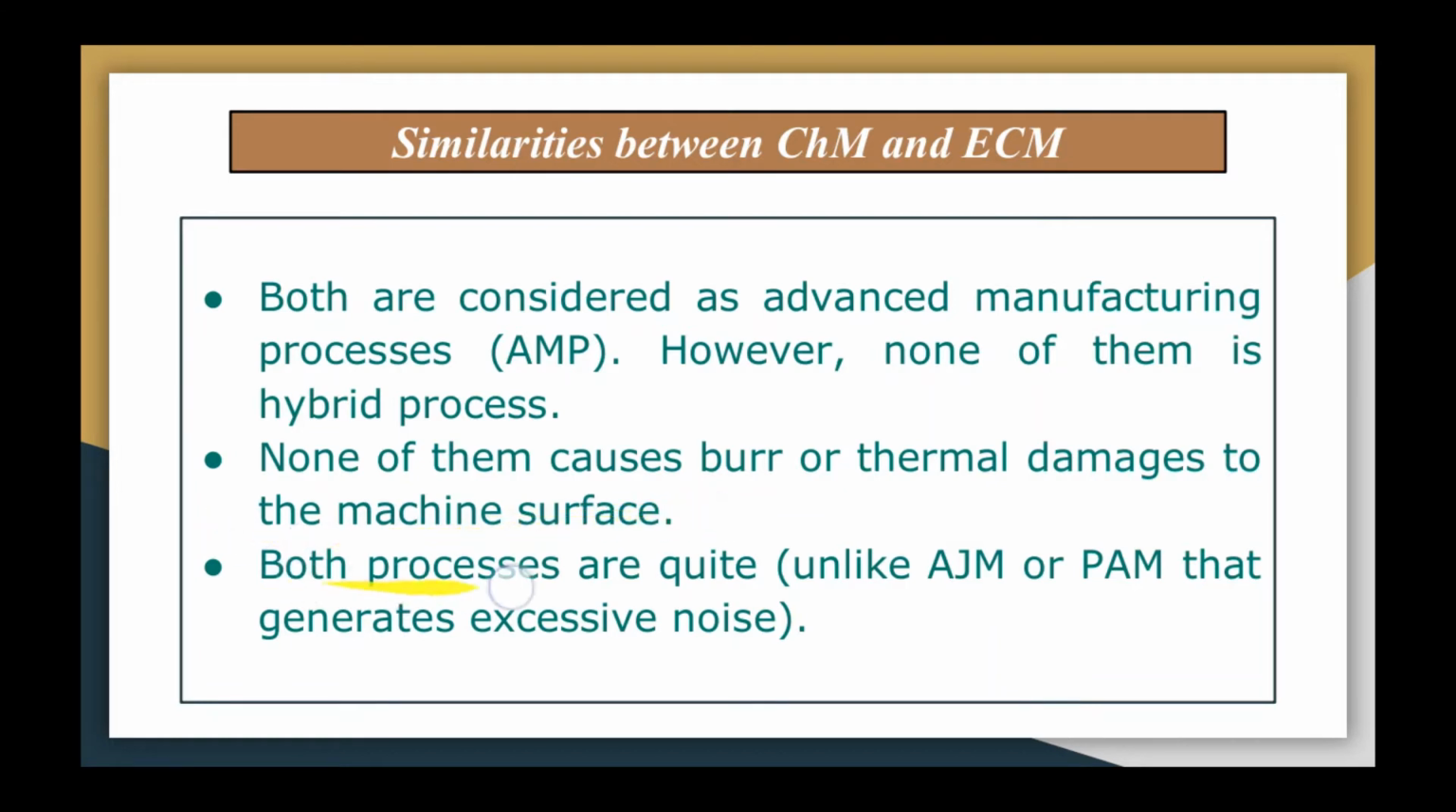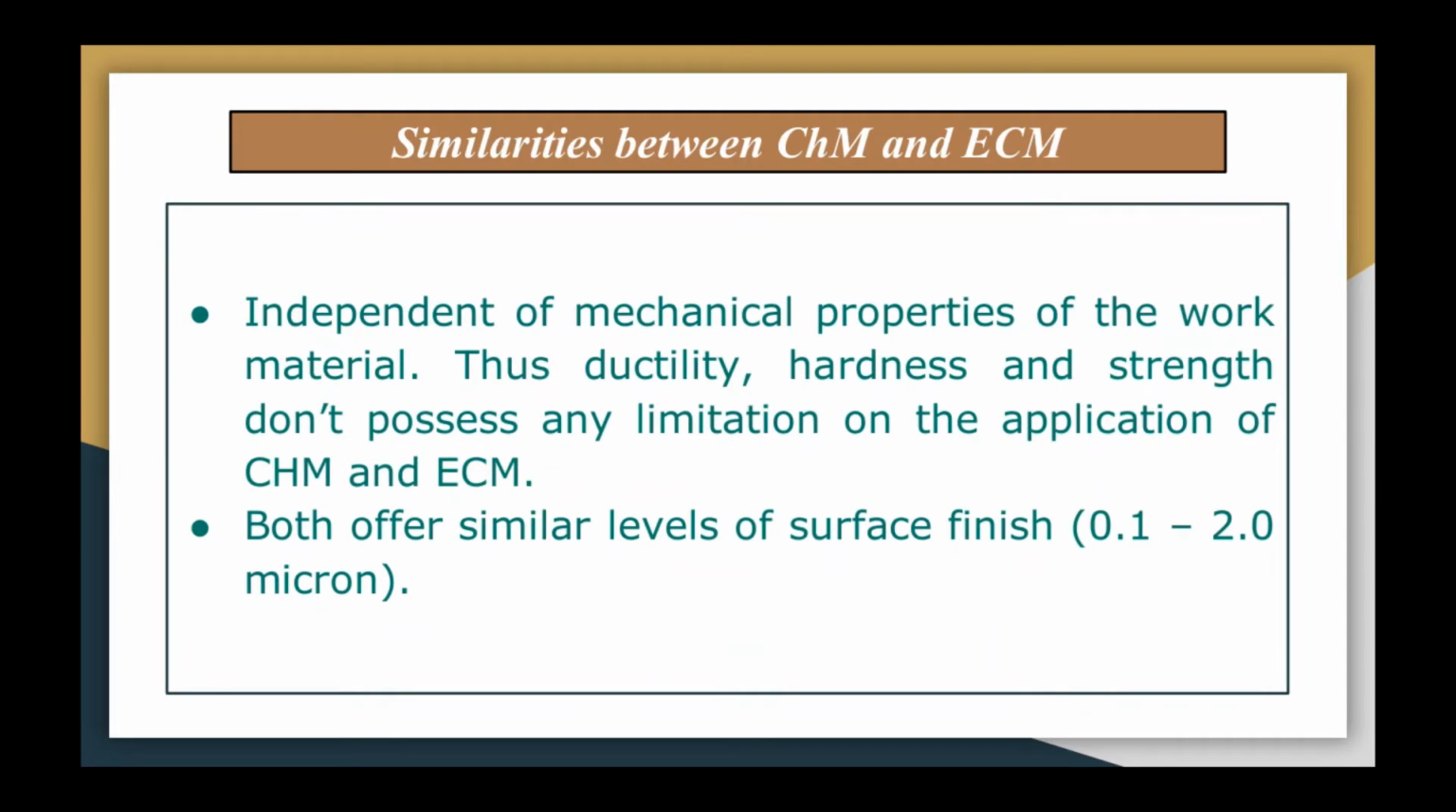Again, both the processes are quite unlike AJM and plasma arc machining, which generate excessive noise. Then both the processes are independent of the mechanical properties of the work material. Thus, ductility, hardness and strength do not pose any limitation on the application of chemical machining and electrochemical machining. Again, both processes offer similar levels of surface finish.